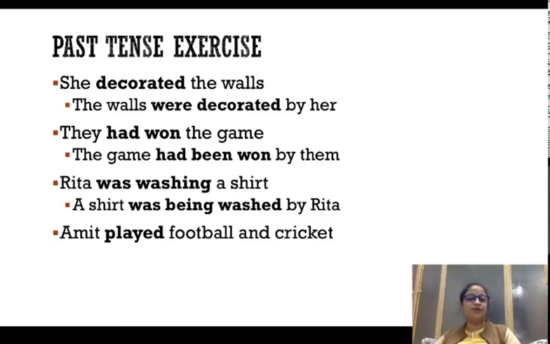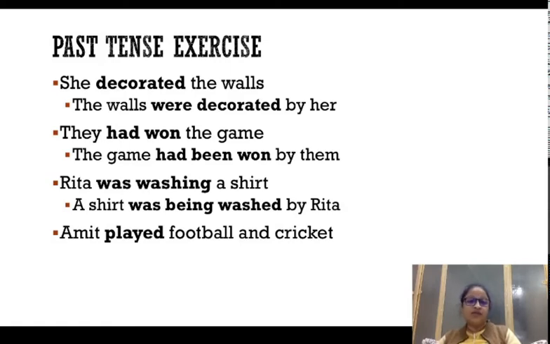Football and cricket is going to come as the subject because it is a combined subject. Right now it is in the objective place, but when it goes in the subject place, we are going to take both football and cricket. So football and cricket were played by Amit, because it's a plural subject now.